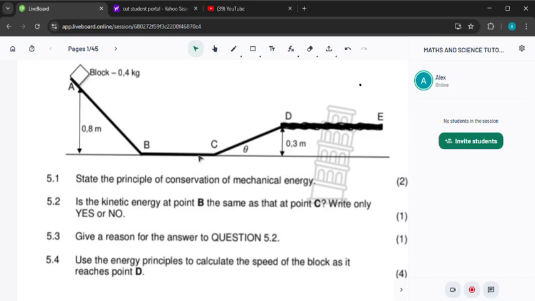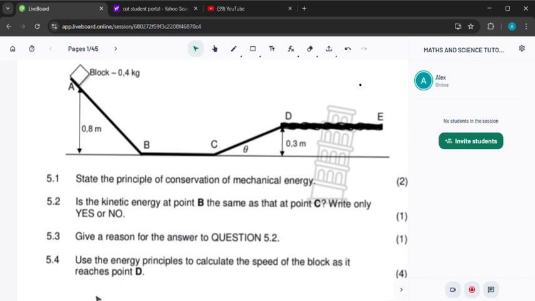So is the kinetic energy at point B the same as that at point C? Yes, that is the answer. And then you're going to give a reason for the answer to question 5.2. You can say there is no friction, or you can say there is no non-conservative force, therefore no energy is lost.